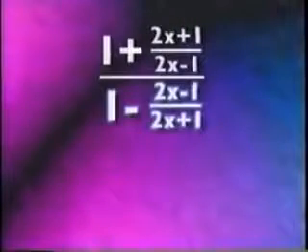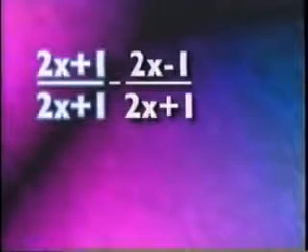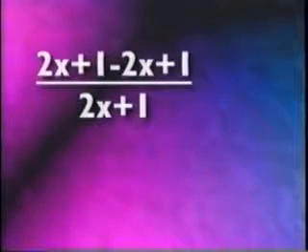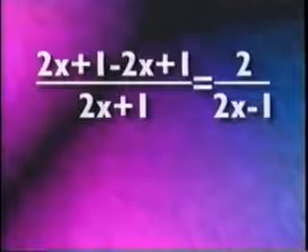The bottom of the main fraction works out in the same way, setting 1 equal to 2x plus 1 over 2x plus 1, and simplifying to 2 over 2x plus 1. Now we can use these in the original problem. To do the division, all you do is invert and multiply. So here goes.